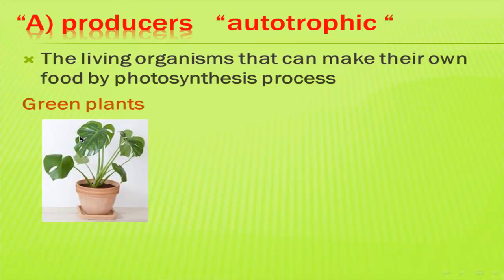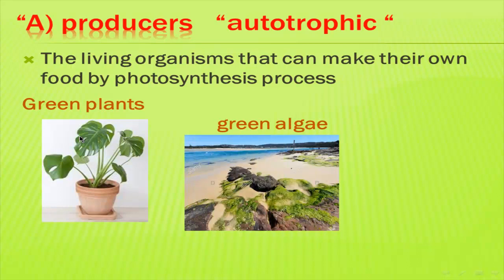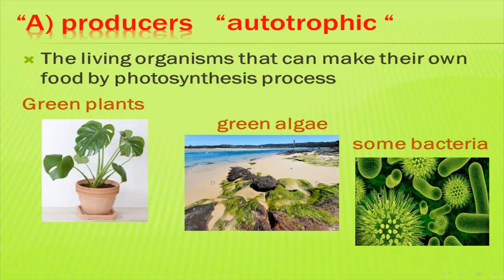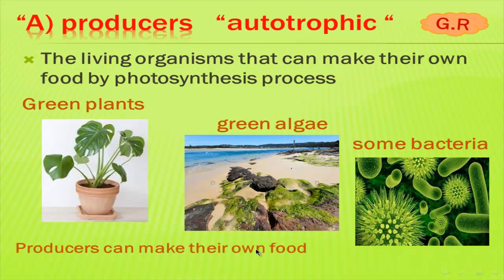What else? Also green algae. Green algae make their food by photosynthesis, so they are called producers. And some types of bacteria, also, we call them producers because they make their food by photosynthesis. So here I give reason. If a question comes and says, give reason why green plants, green algae or bacteria are producers, the answer will be: because producers can make their own food by photosynthesis.